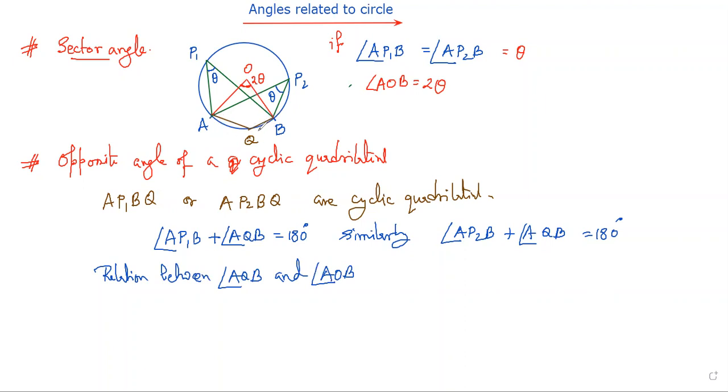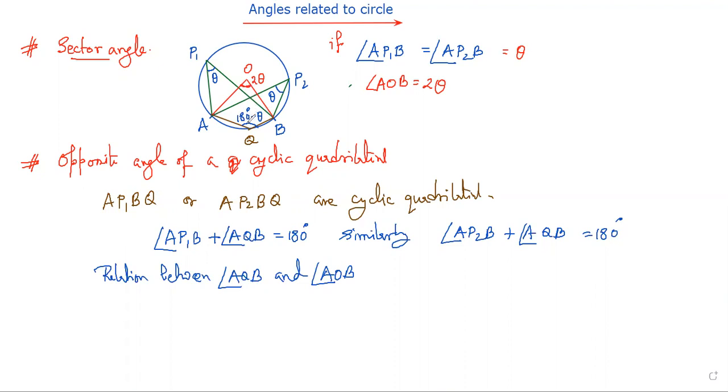In this segment it is placed. So how will it be linked? Let me write it down. This AQB angle can be written as 180 degrees minus theta, so AQB is 180 degrees minus theta and AOB is 2 theta. This way it is related.